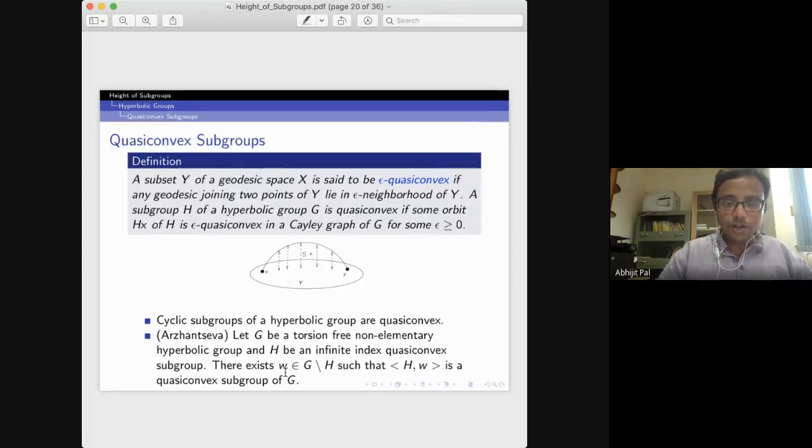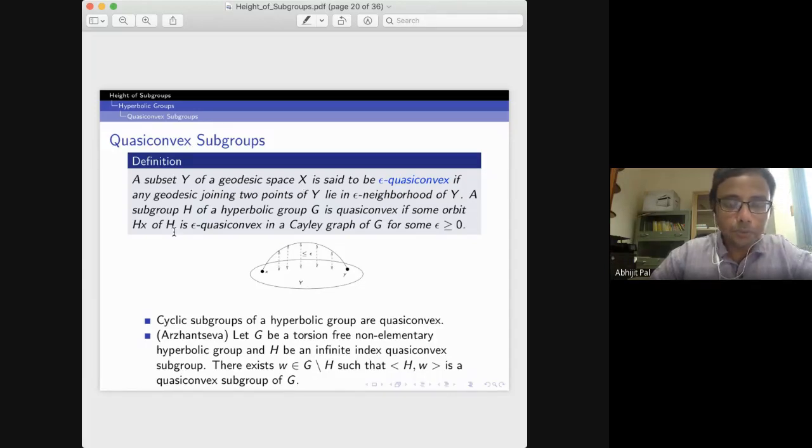Okay, so now let me define what we mean by a quasi-convex subgroup. A subset Y of a geodesic space is said to be quasi-convex, or epsilon quasi-convex, if any geodesic joining two points of Y lies in the epsilon neighborhood of Y. So if you take epsilon to be 0, this just gives you convexity.